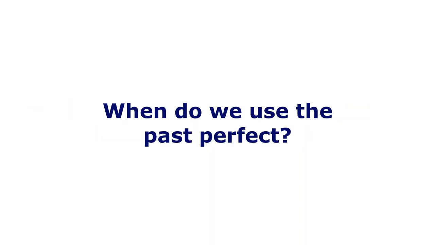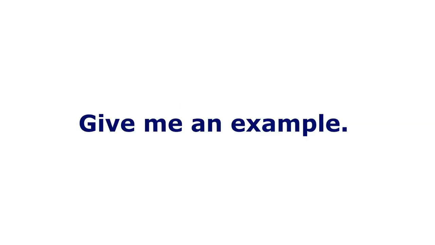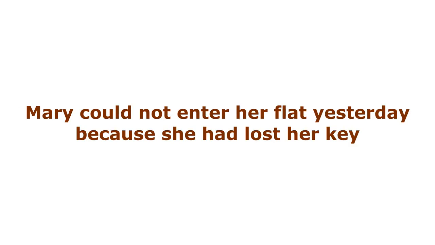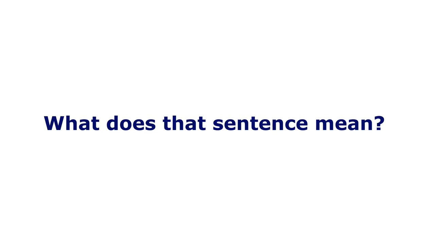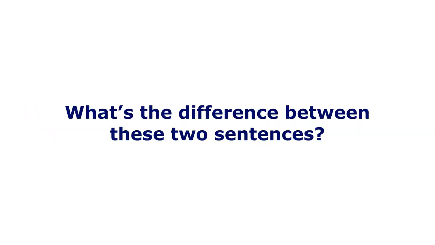When do we use the past perfect? We use the past perfect when we are thinking about time before and up to another point in the past. Give me an example. Mary could not enter her flat yesterday because she had lost her key. What does that sentence mean? That sentence means that Mary did not know where her key was yesterday because of losing it earlier in the day. What's the difference between these two sentences?